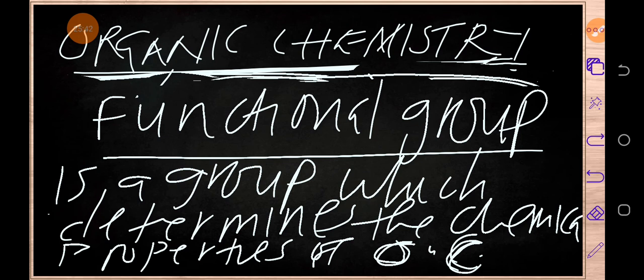So each and every family of organic compounds has a functional group which makes them react differently from other families. I'm sure you're getting the point. Each family of organic compounds reacts differently from other families. What is the reason? Because each family has its own functional group. And for that reason, each family reacts differently from the other families.